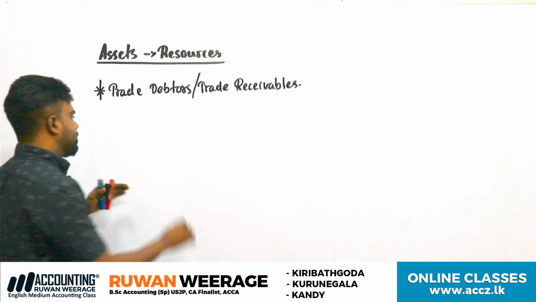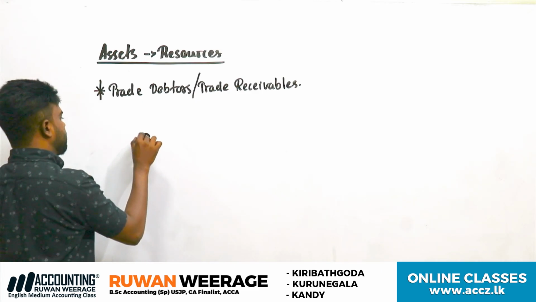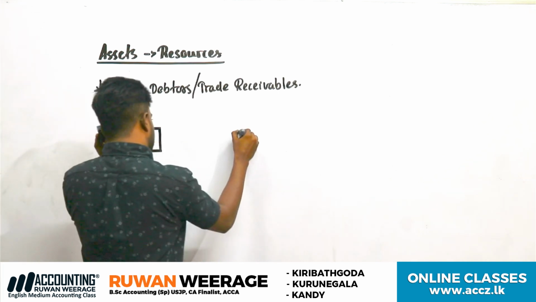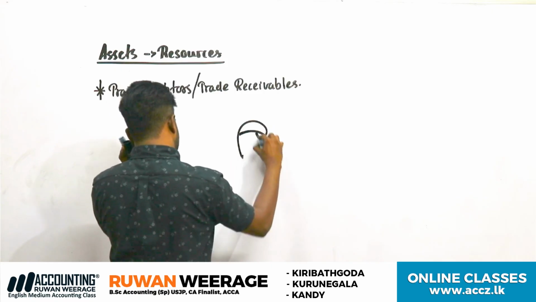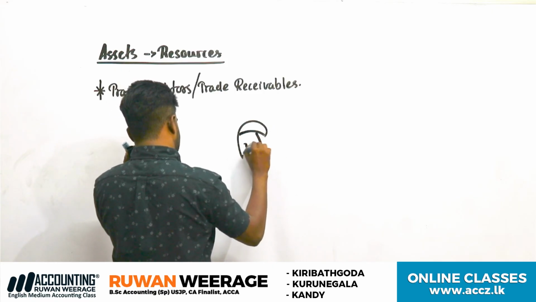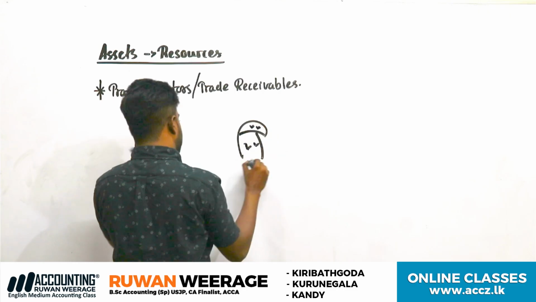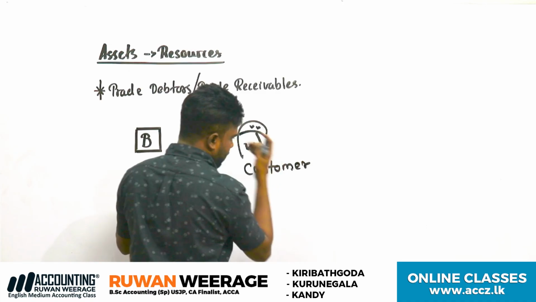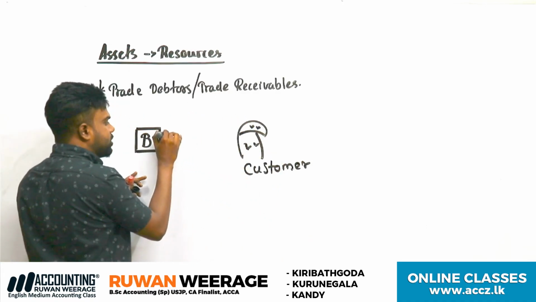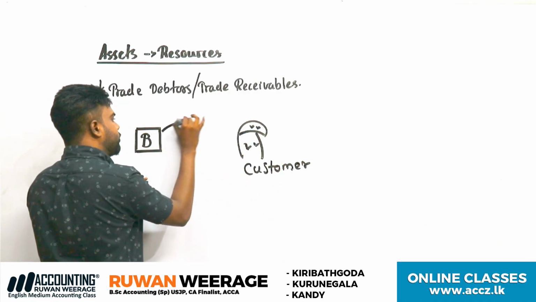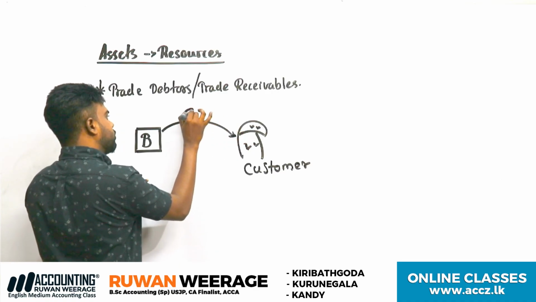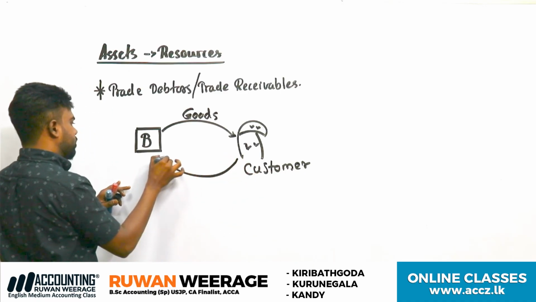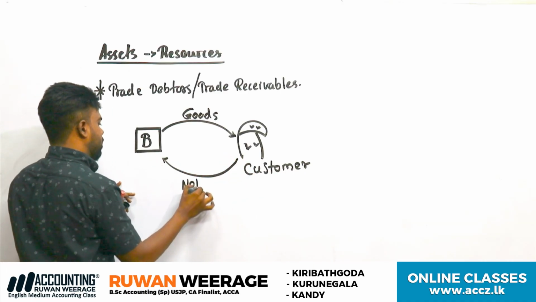So this is a business, and this is the customer. Let's think of the business selling goods to the customers but not receiving cash.